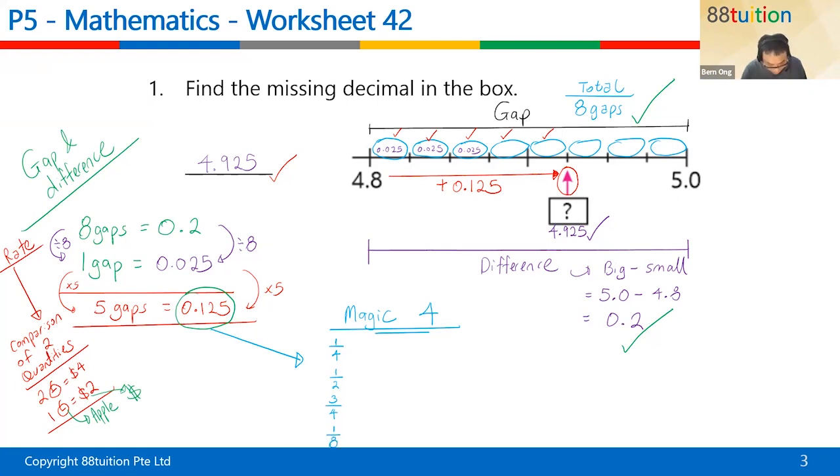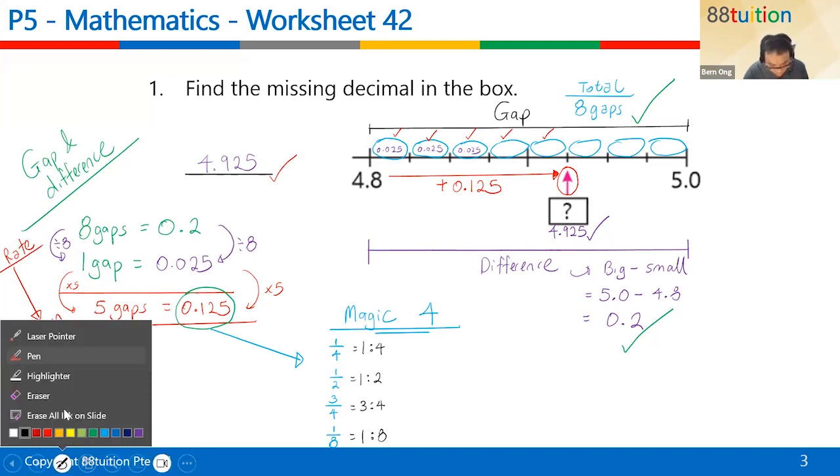1/4 can be written as a ratio, 1:4. 1/2 as a ratio is 1:2. 3/4 as a ratio is 3:4. And 1/8 as a ratio is 1:8.